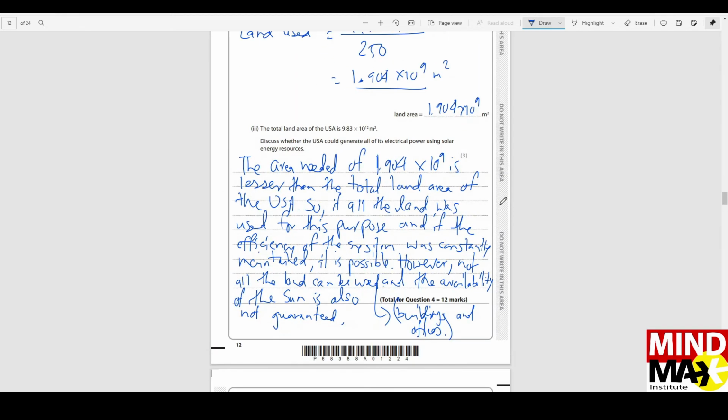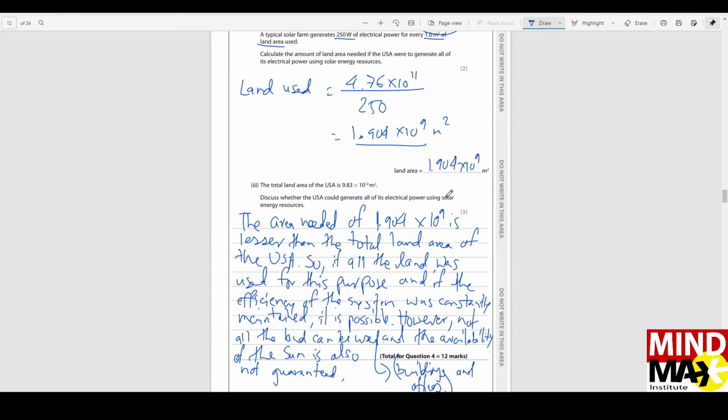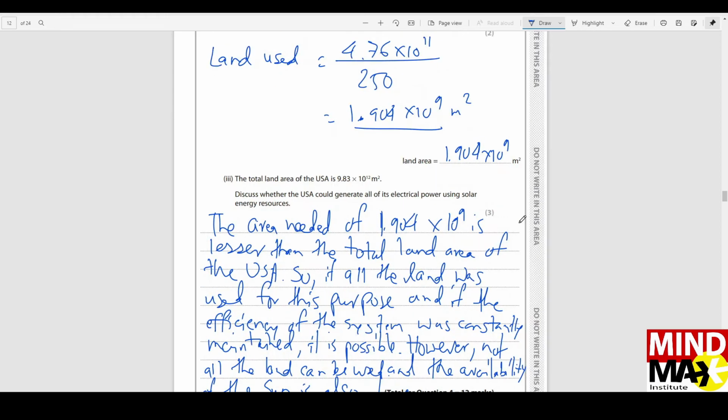Now the total land area of the USA is 9.83 times 10 to the power 12. Of course, the land area that we need is much smaller than the land area available. So of course it's possible, but there are so many catches. The area needed is less than the total land of the USA.